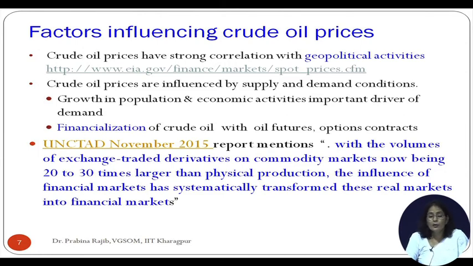So real market forces no more govern the prices of these commodities, but these real markets are becoming like a financial market. So that is also another reason. Many industry people, academicians, and researchers point out the excess commodity price volatility, because a lot of speculative investment money is getting invested in these commodities.